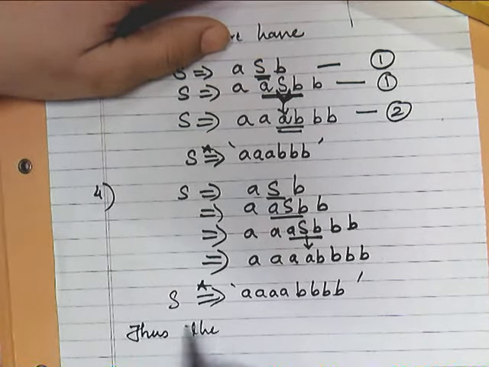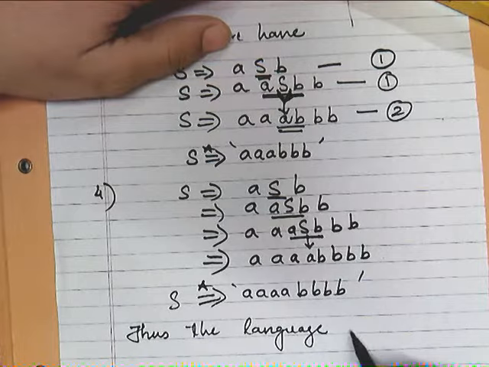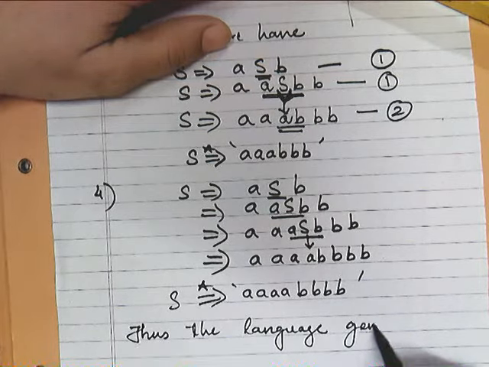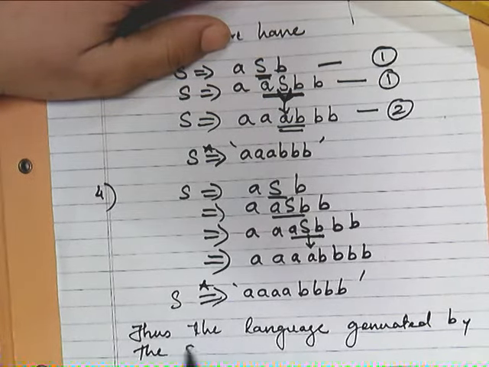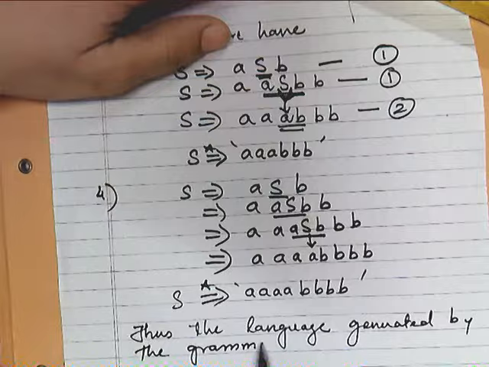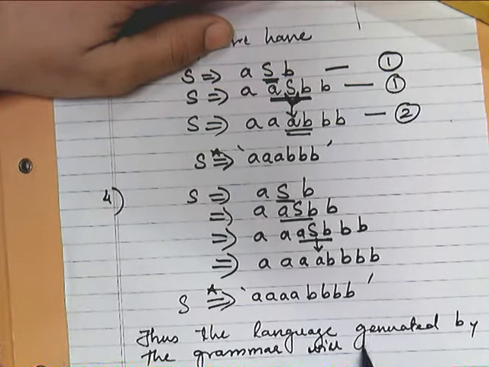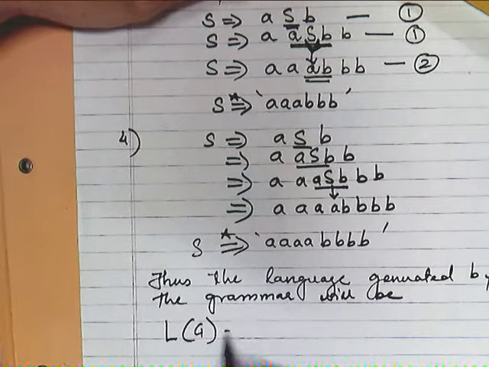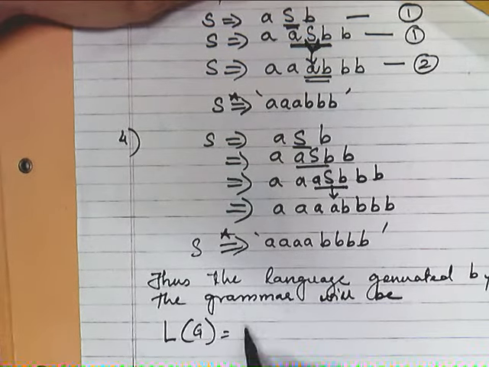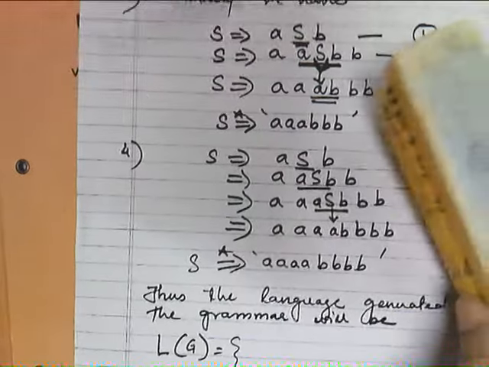thus the language generated by the grammar will be what? L of G is equal to. Now we will start putting all the strings from the given grammar.